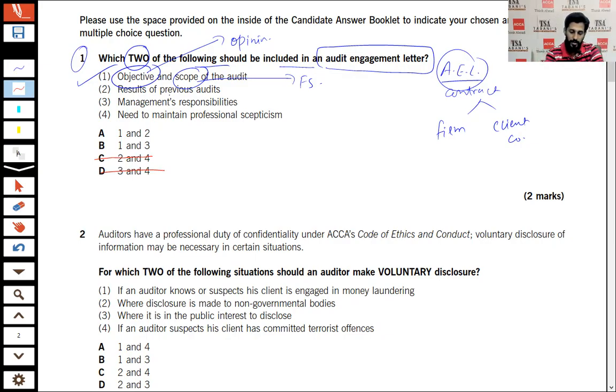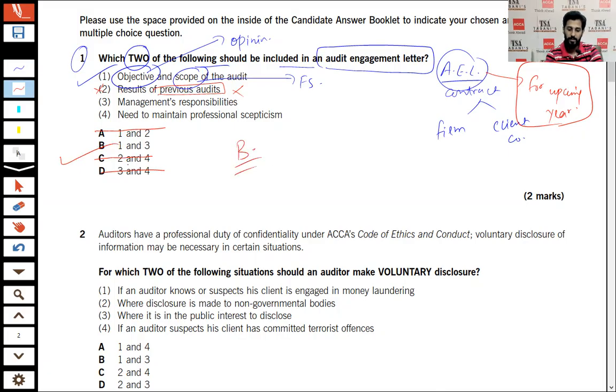Number two, results of the previous audit. No, it was the result of the previous audit, and the AEL is for the upcoming year, not for the previous audit. So it will not be included and this will be eliminated. So we are left with option B.